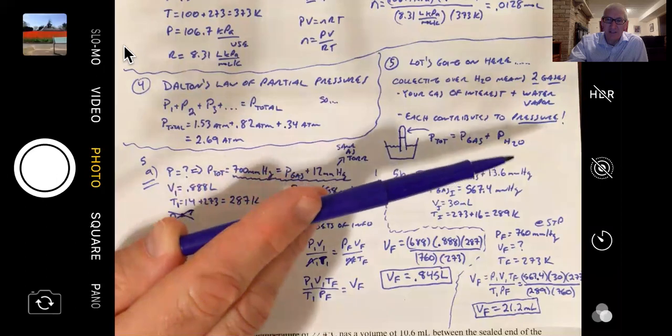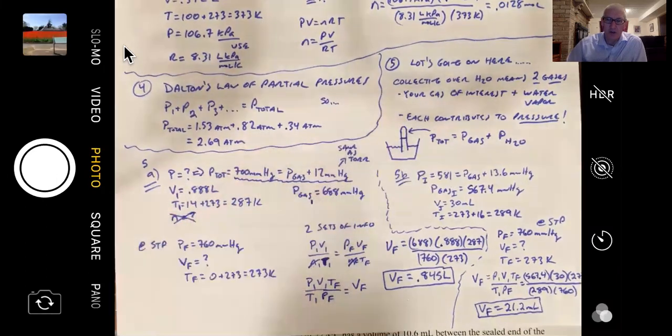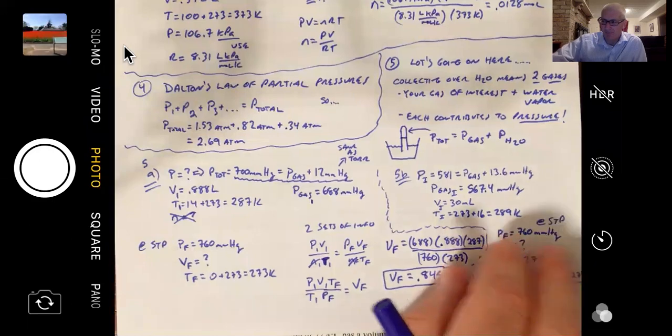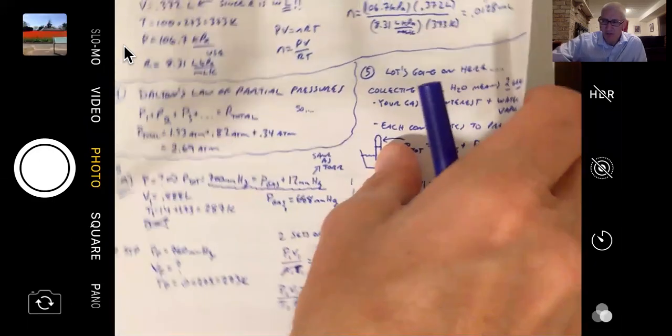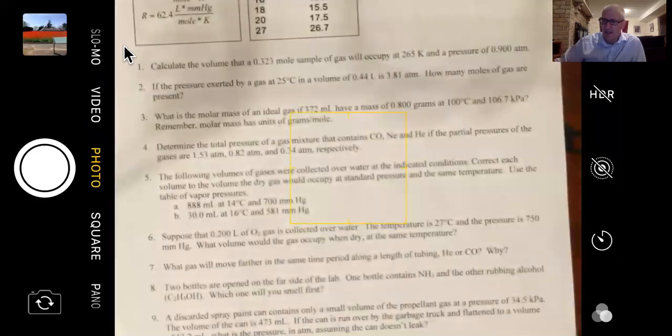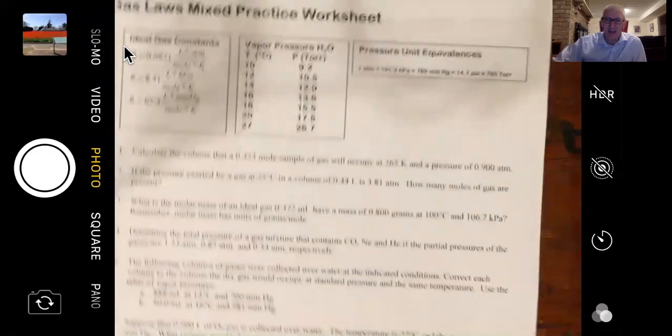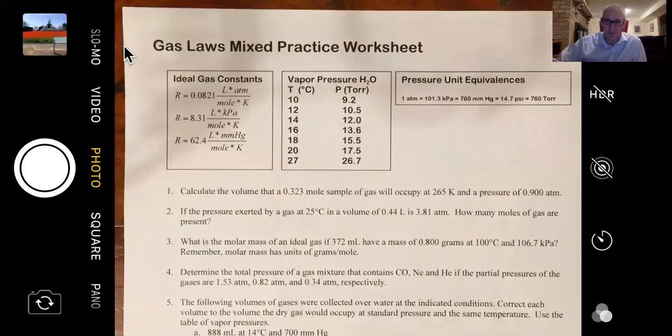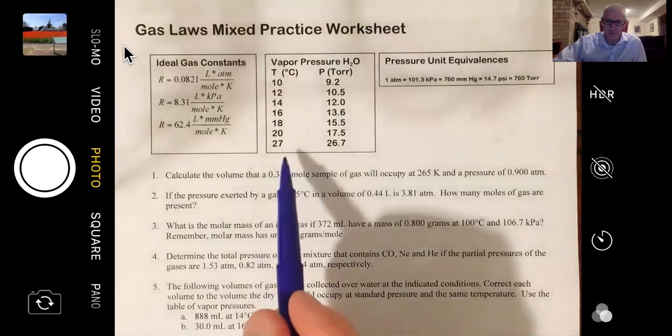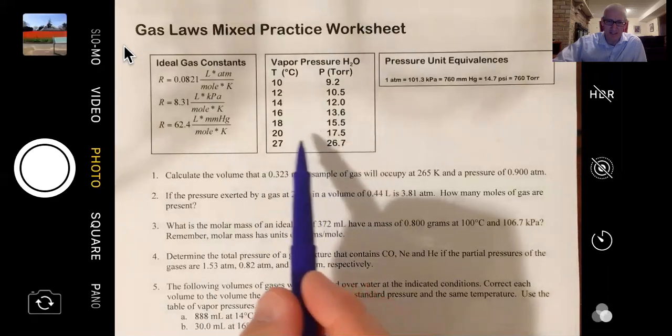And because we collected it over water, there's what we call a partial pressure due to water. And that partial pressure is going to be dependent on the temperature. And not surprisingly, as the temperature of the water goes up, the partial pressure of the water also goes up. And you would have to have a table of those values in order to do a problem like this, where it involves collecting a gas over water.